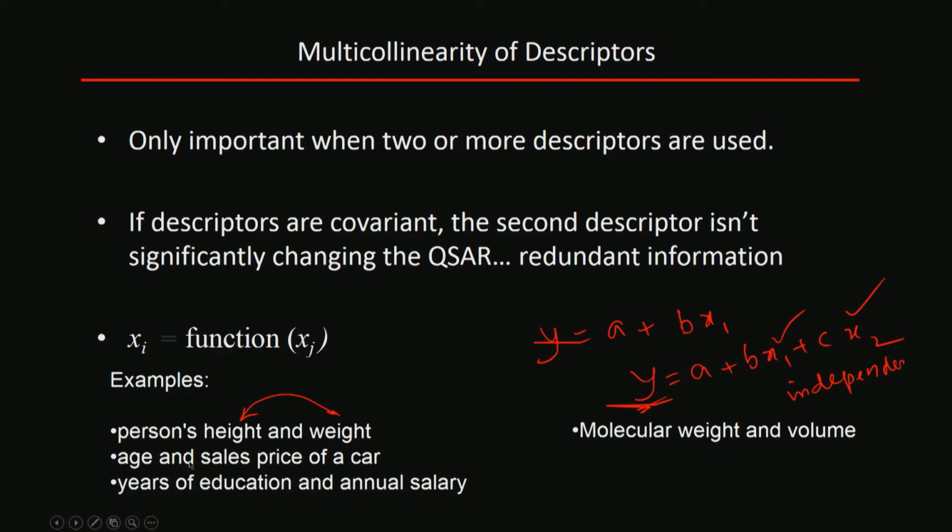Another example is the age and sale price of a car. The older the car, the sale price will be less; the younger the car, the sale price will be high. So, these two descriptors or parameters are interrelated. So, do not have a model which includes both as independent variables. Similarly, years of education and annual salary: if you have studied longer, your salary may be more. So, these two variables could be interrelated with each other. Like molecular weight and volume. So, you need to keep in mind that when you have x1, x2, x3, x4 as independent variable descriptors, they should not be interrelated or correlated with each other, that is very important.